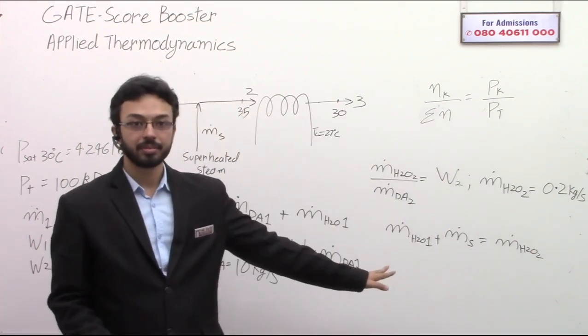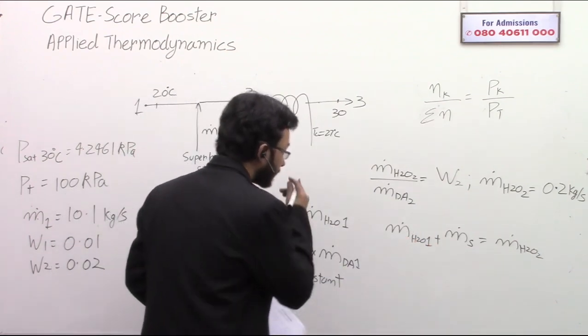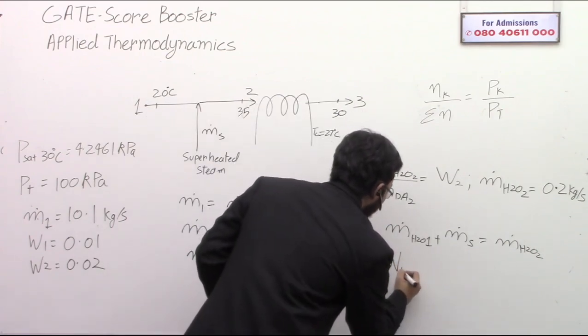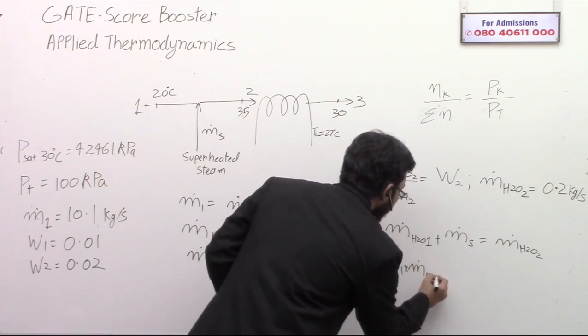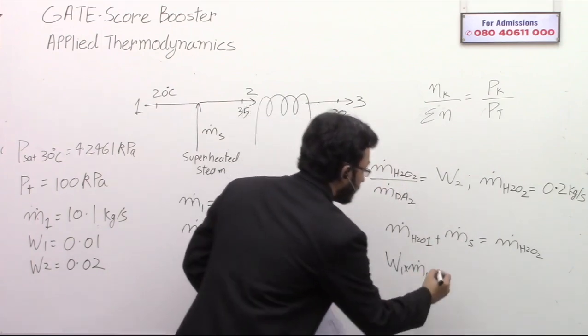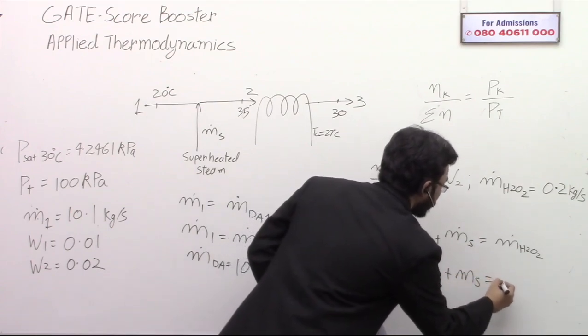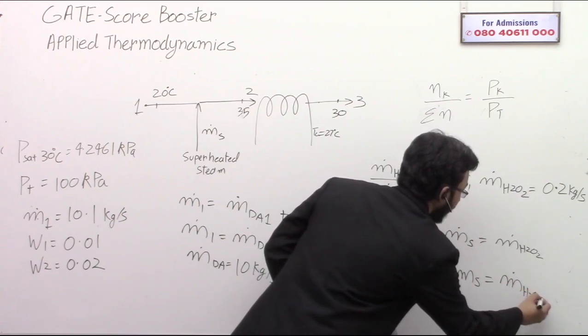Any problem with this? So now this H2O at 1 is basically W1 times m dot dA, plus m dot s, is equal to m dot H2O at 2.